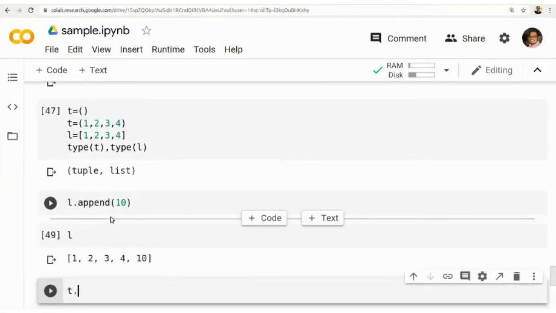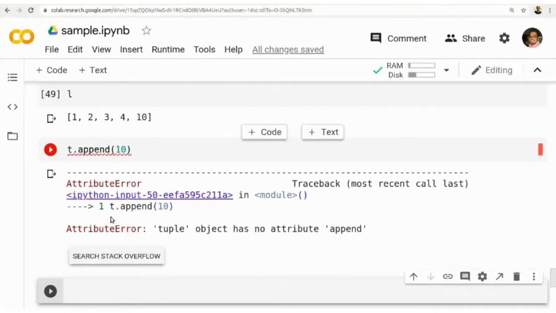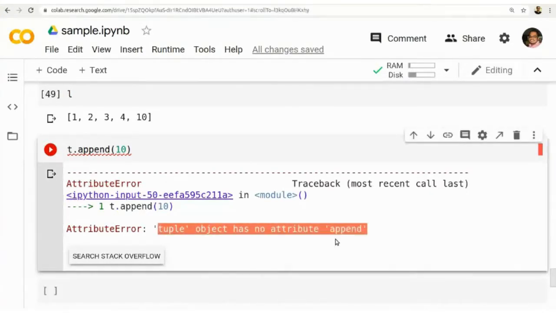But if I try to add a new element into that tuple, it will show an error. Why? Because a tuple object cannot be changed. It cannot have an attribute called append. So this is very important.